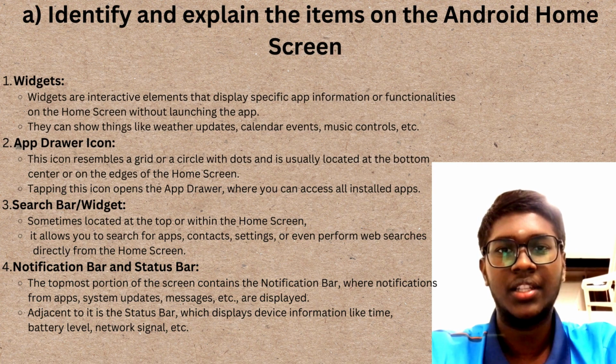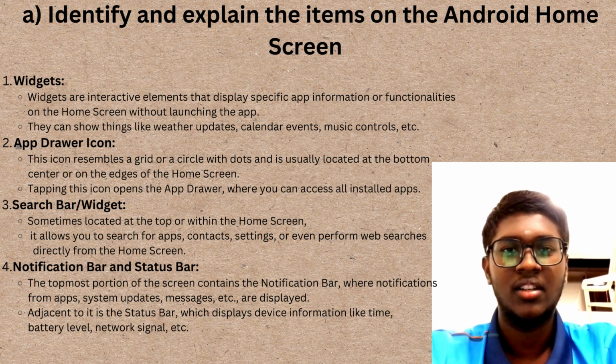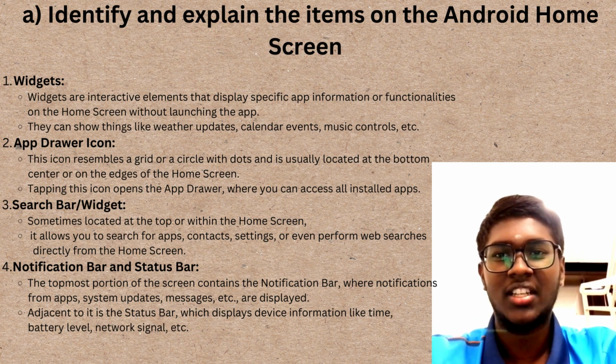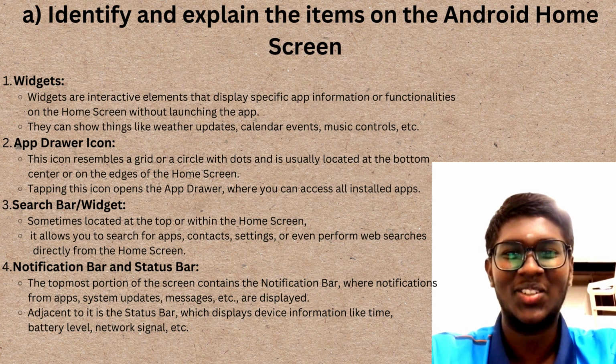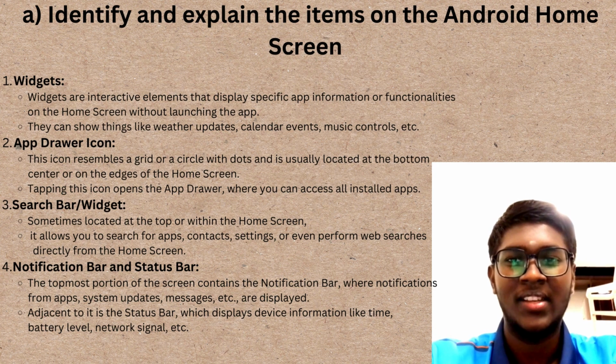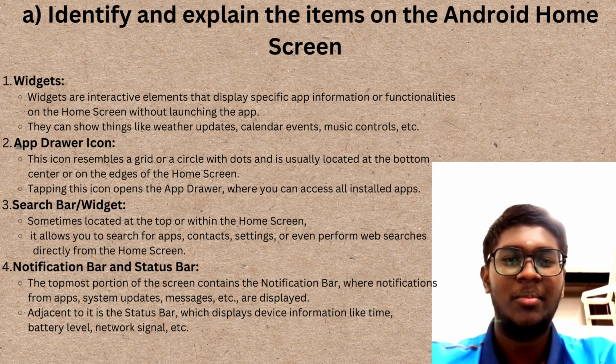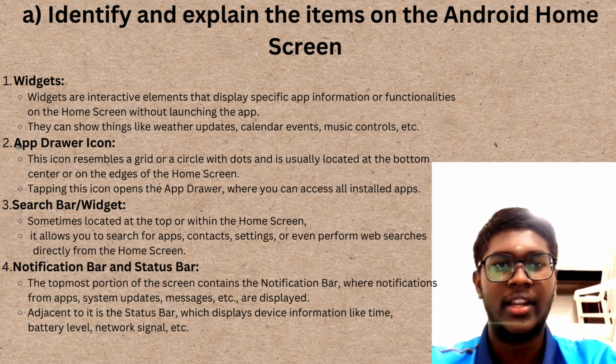Identify and explain the items on the Android home screen. Number one, widgets. Widgets are interactive elements that display specific app information or functionalities on the home screen without launching the app. They can show things like weather updates, calendar events, music controls, and so on.